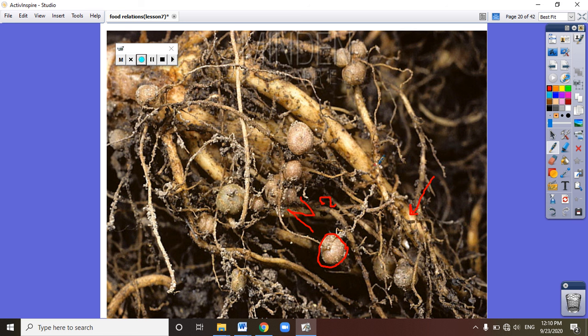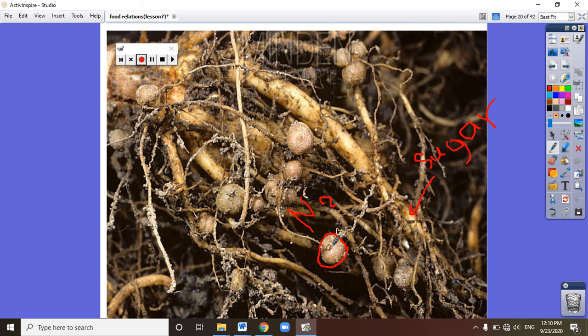Then the leguminous plant takes this nitrogen, makes photosynthesis and produces sugar or glucose, and gives some of this sugar to the nodular bacteria. So the nodular bacteria give the plant nitrogen gas and the plant gives sugar to the nodular bacteria.